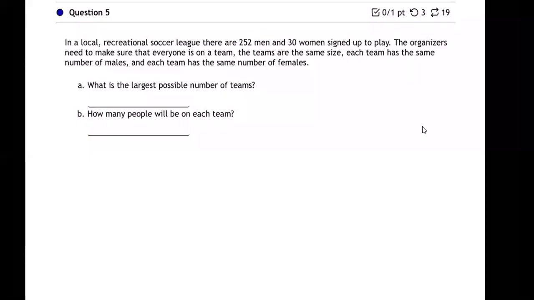All right, this is an interesting problem. This is an application. In other words, a real life place in which we deal with GCF. Remember what this section has been all about? It's been all about GCF and GCD.